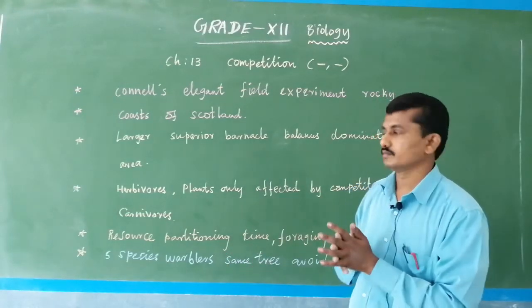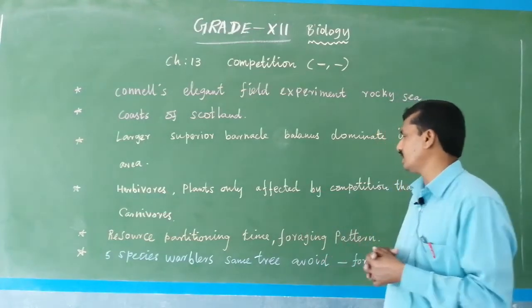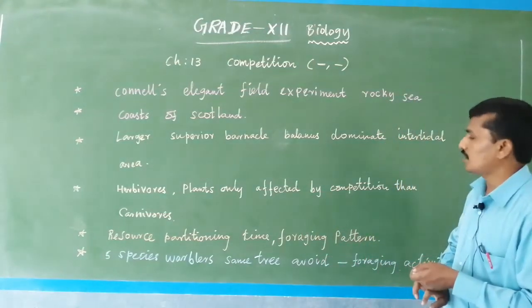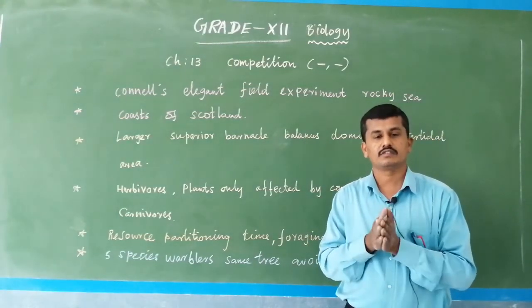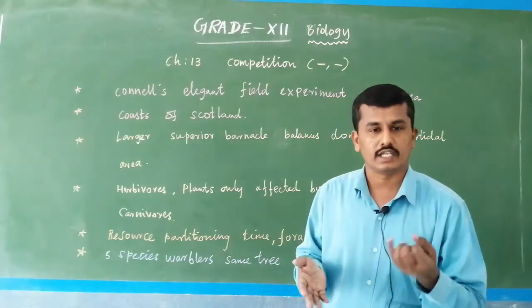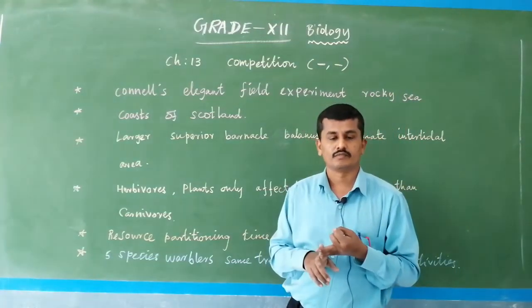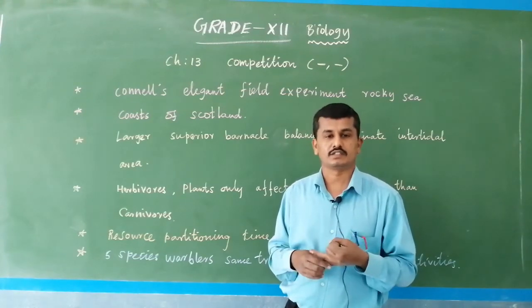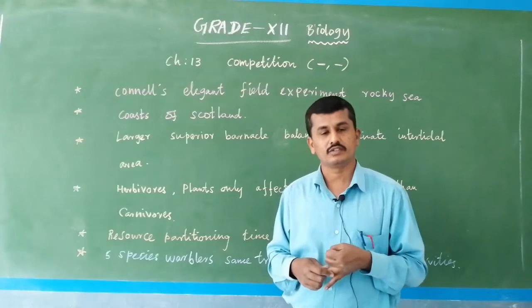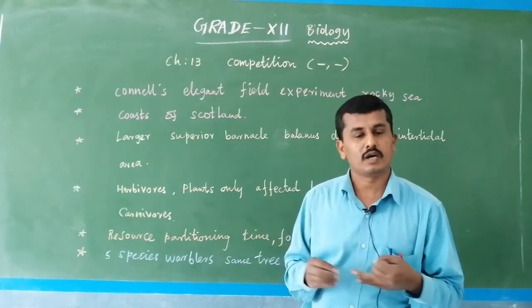So another example: herbivores and plants are mainly affected by competition, more than the carnivores. Among the herbivores, for example, take grasshopper and deer. Both are herbivores, but the grasshopper is more affected because the deer eats more grass as compared to the grasshopper. So in these two species competition occurs.